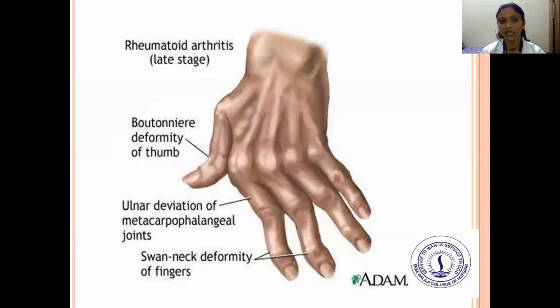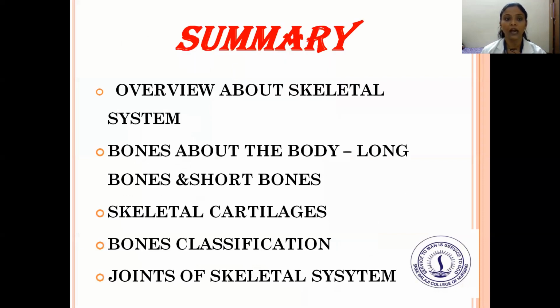And next are the stages of rheumatoid arthritis. You can see clearly in the hands of a patient, which is clearly explained here. This is the late stage of rheumatoid arthritis. You can see the deformity and the ulnar deviation at the metacarpophalangeal joints, when the hand is completely deviated toward the ulna, and then you can see the deformity of the fingers, which is in a swan neck like shape. So this is the late stage of rheumatoid arthritis, and I hope you all understand.